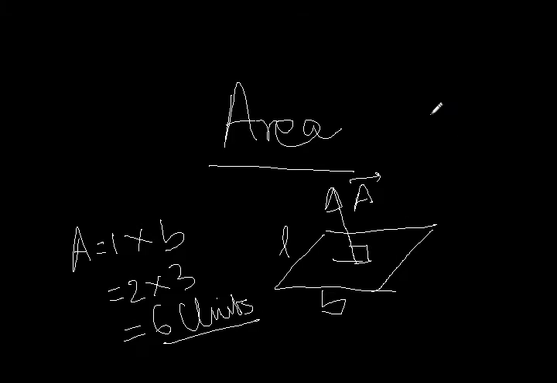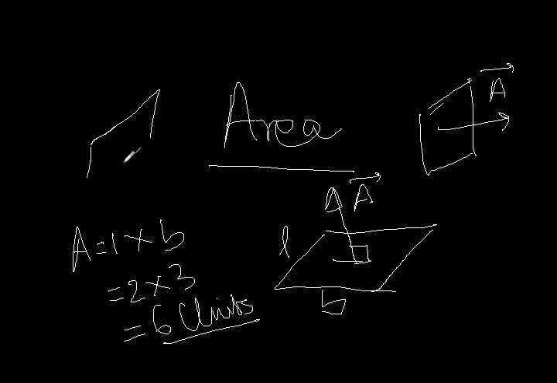If I have an area like this, then I should have an area vector like this. So you see, in every case, the area vector is at right angle with the plane.